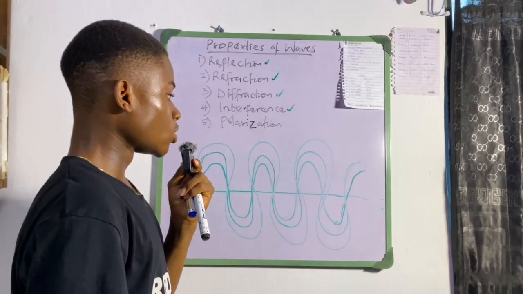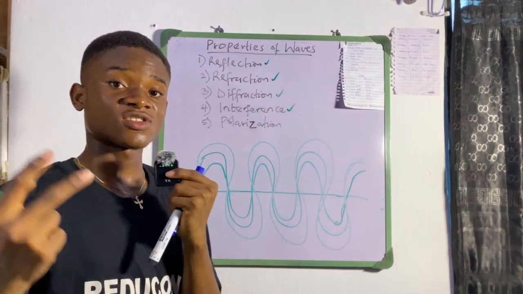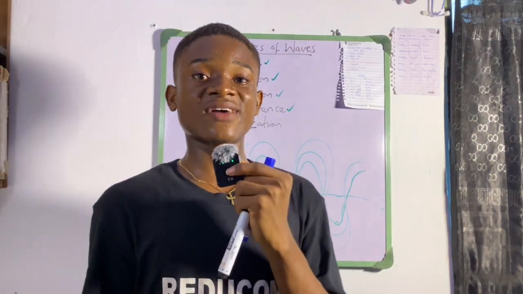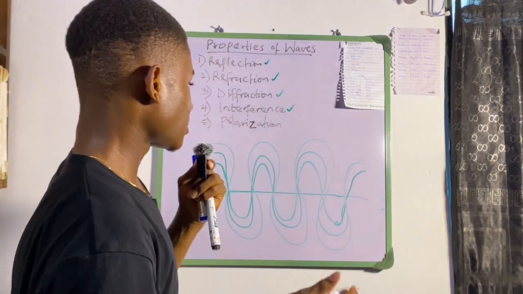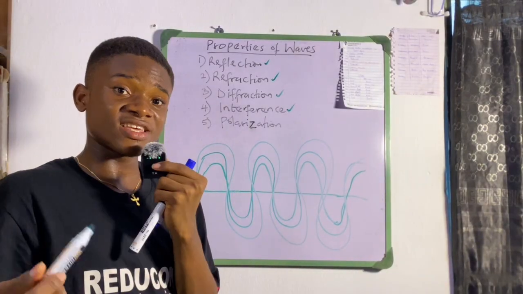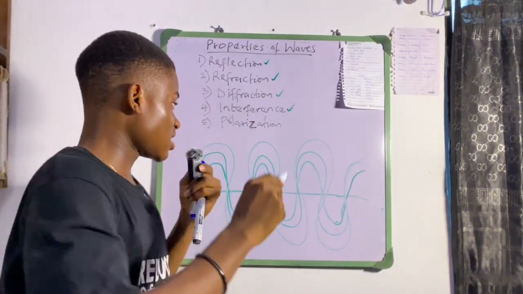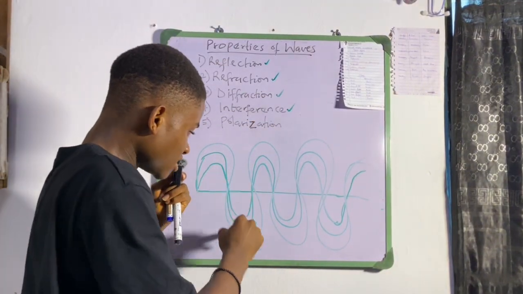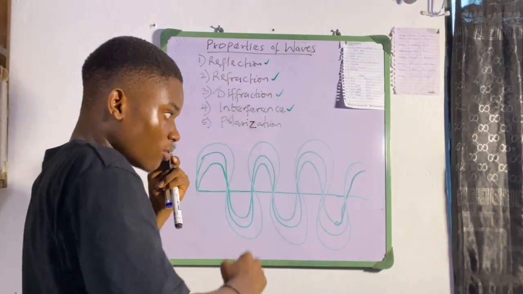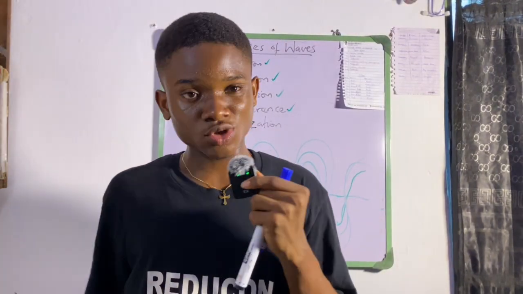Alright, so this is called what? Constructive interference. We have two types of interference. We have constructive and destructive interference. So what happens is that the resultant effect of the wave, we have a bigger wave. Alright, so it's interfering and you see it is coming down. We have more. The wave is increasing. Alright, but this is for constructive.